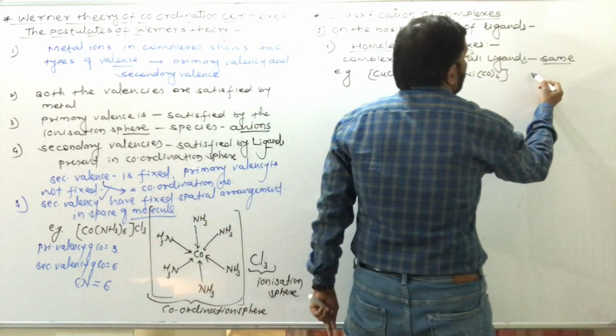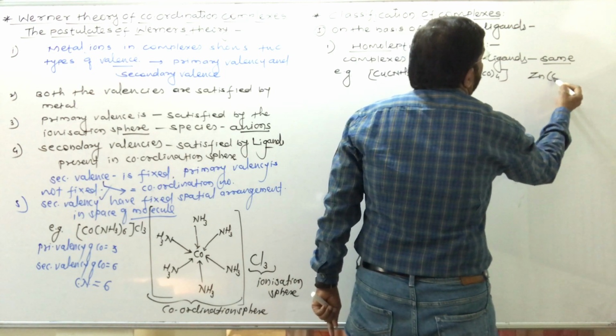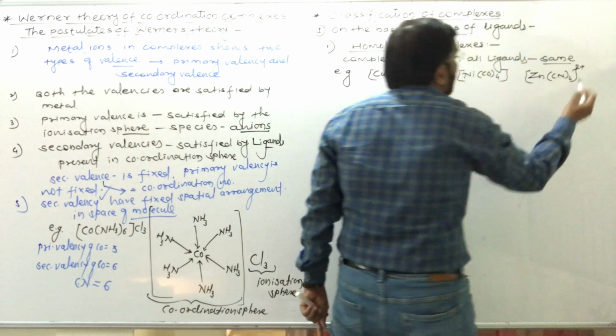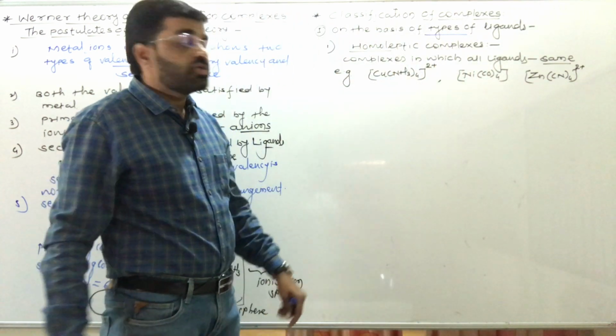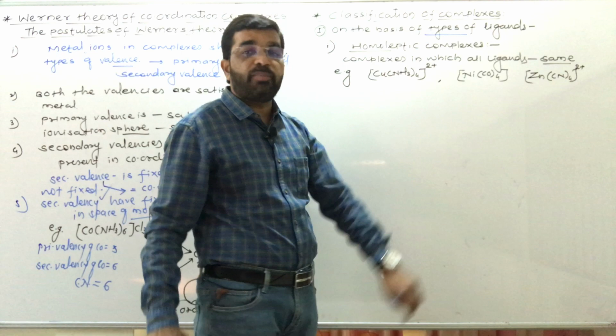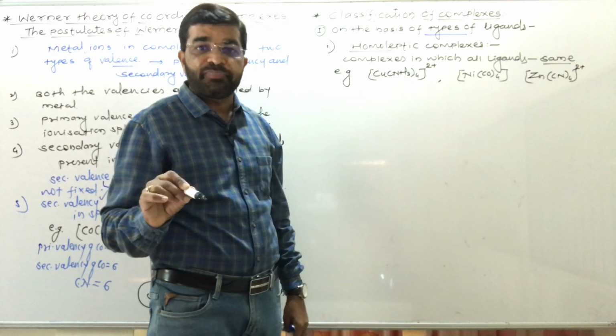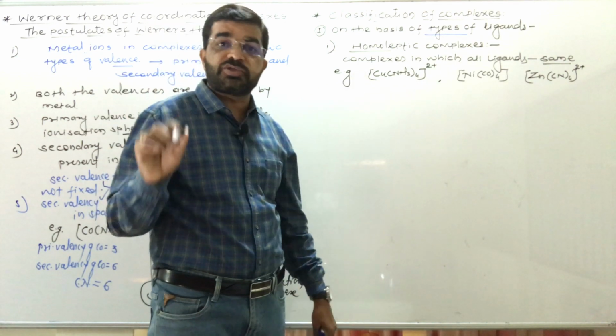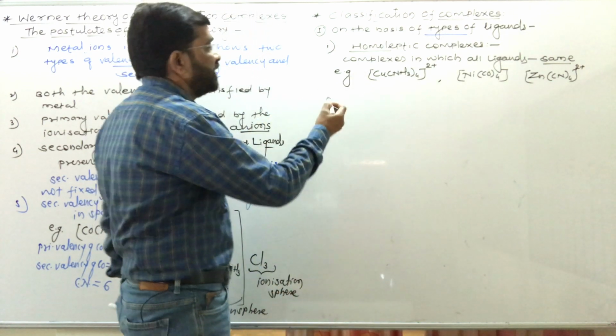Then Zn(CN)4 having 2 minus charge on it. So if all ligands attached to the central metal atom or ion are the same, then that type of complexes are called homoleptic complexes.